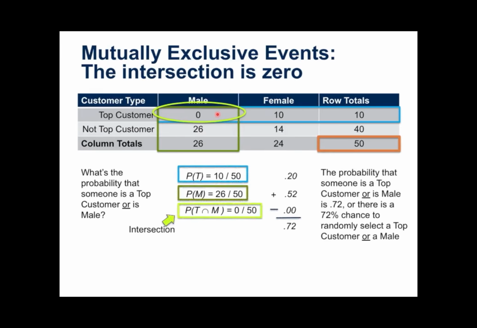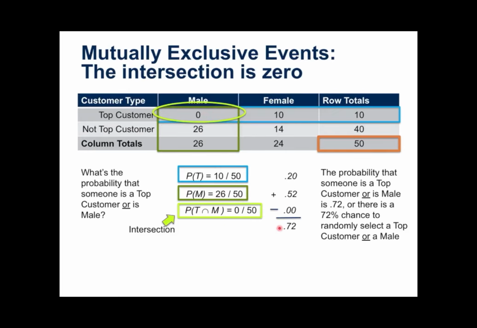So when we add up the probability of a top customer, 10 out of 50, and the probability of being male, 26 out of 50, 0.2 and 0.52 respectively, this time the intersection is actually 0. There are no cases of a top customer intersecting with male.